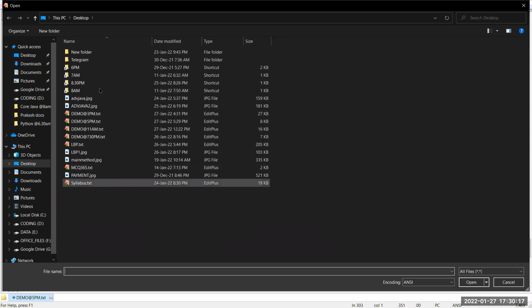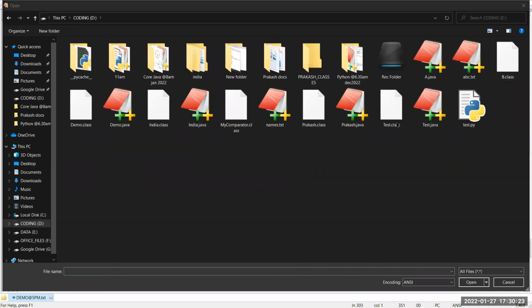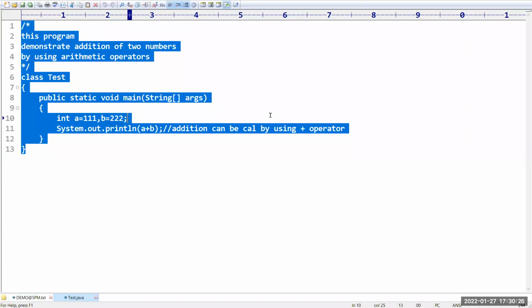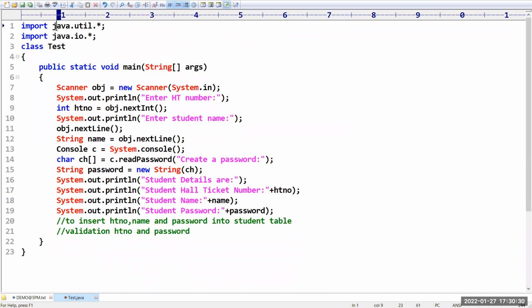Now we will prepare a Java program and try to insert the data into the database. If you want to work with a JDBC program, we need to import one package. Could you please confirm which package we have to import?